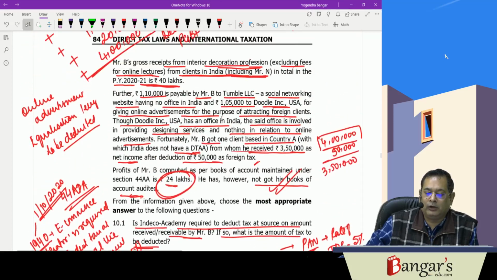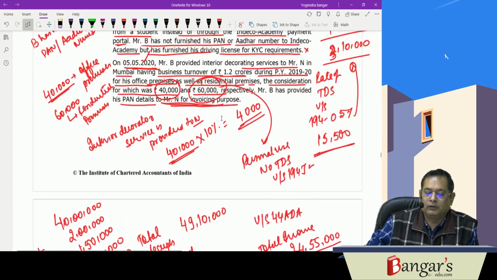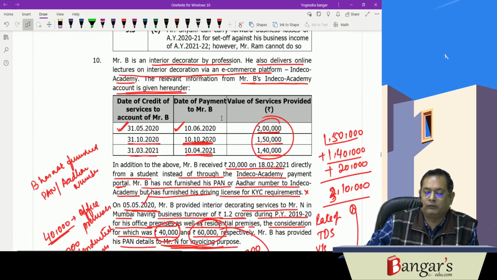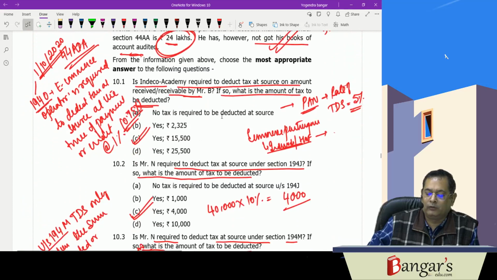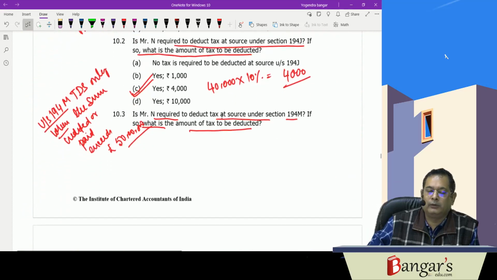So this was one question which we have discussed relating to our case scenario, which was dealing with the provisions relating to the equalization levy also, deemed income also, the new section 194O that has been introduced, TDS provisions for e-commerce operators that we have discussed here. So a good question was there, and it can be asked in your examination.